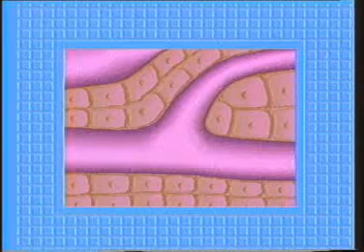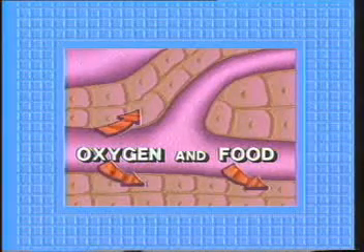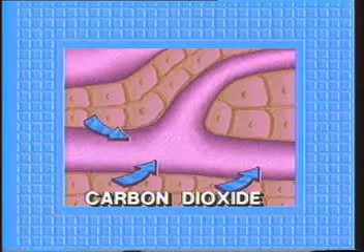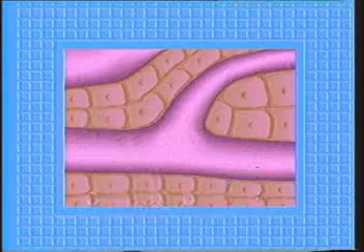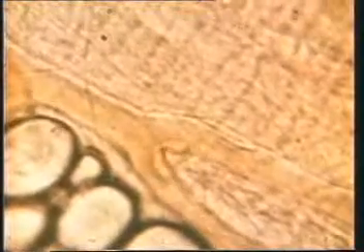Almost every cell in the body lies next to a capillary. The walls of capillaries are very thin, only one cell thick. Because these walls are so thin, oxygen and food can easily pass from the blood through the capillary walls and into cells. At the same time, wastes, such as carbon dioxide, can pass out of the cells into the capillaries. Capillaries are so small that they can only be seen with the help of a microscope. But together with arteries and veins, they form a network so vast that if all the blood vessels in the body were lined up end to end, they would stretch for tens of thousands of miles.